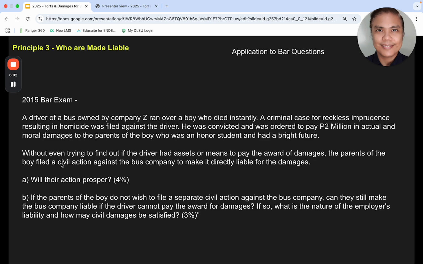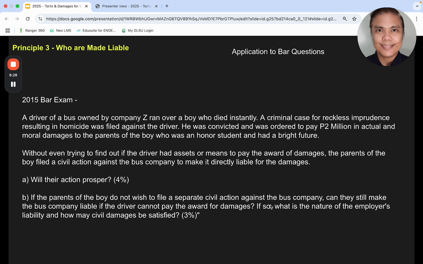I thought the phrasing was quite tricky because the facts say a criminal case was already filed. Anyway, let's answer the question, will this action prosper? And then this follow-up question is, if the boy does not wish to file a separate civil action, can they still make the bus company liable?